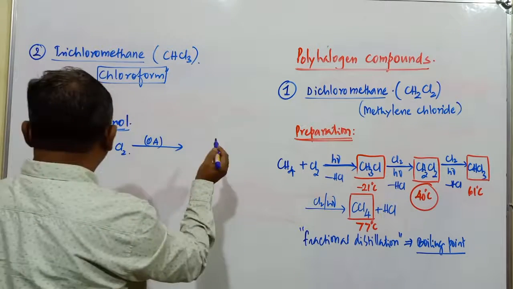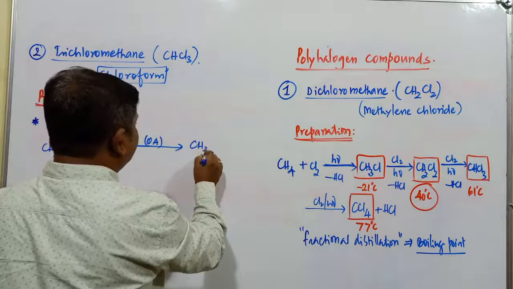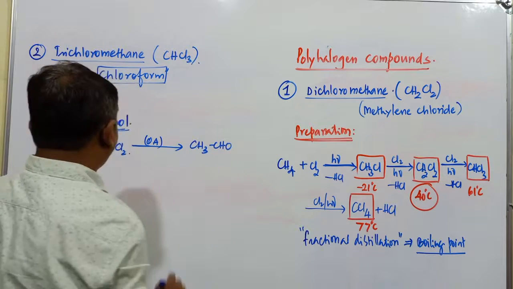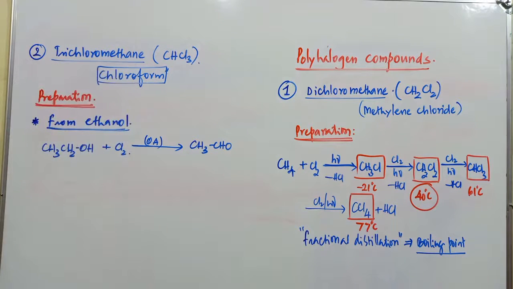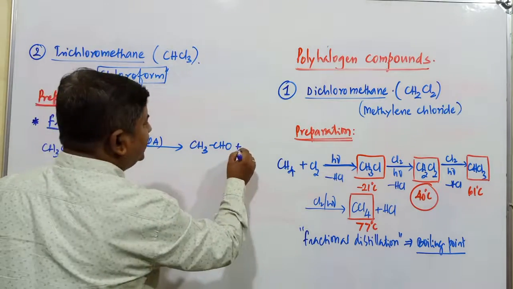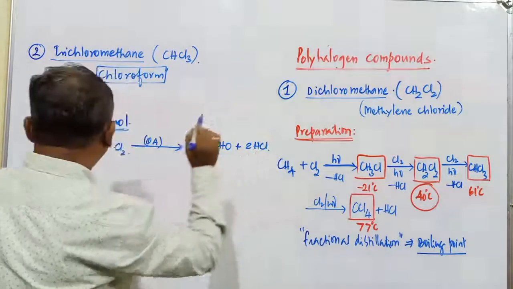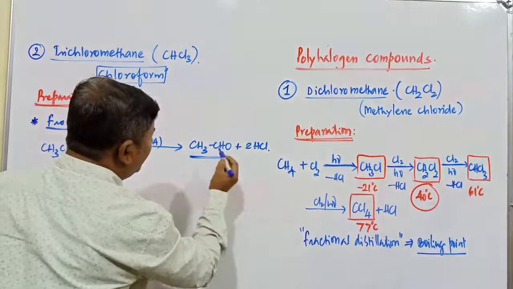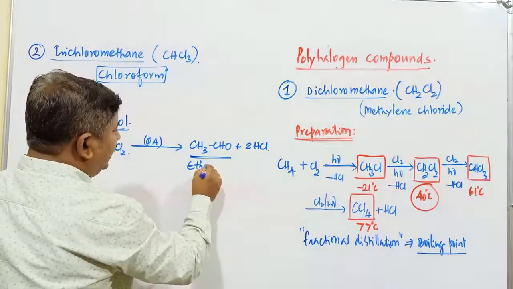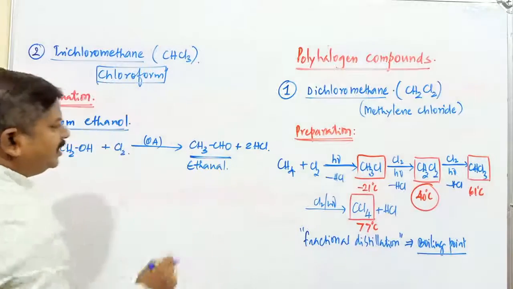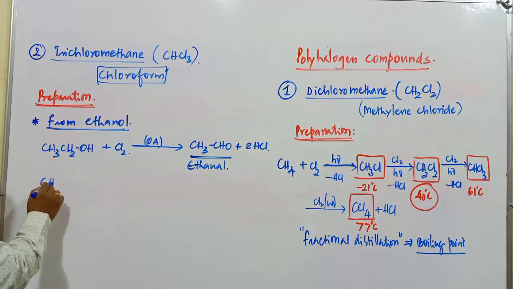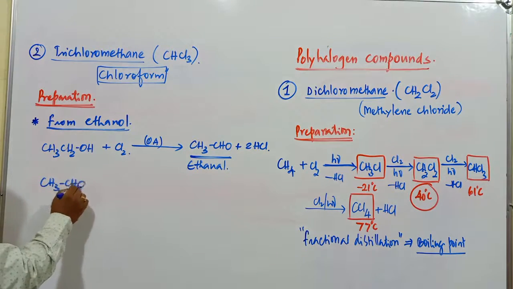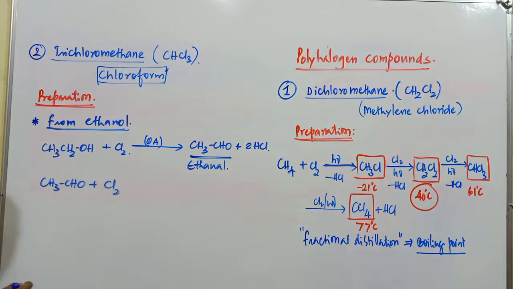It gets converted into CH3CHO plus 2 moles of HCl. What is the name of this particular product? Ethanal, or acetaldehyde. Next, CH3CHO is further treated with chlorine.